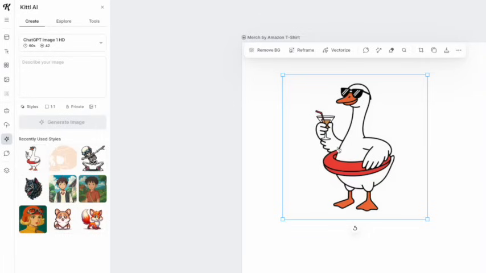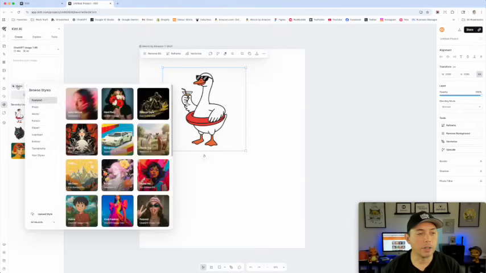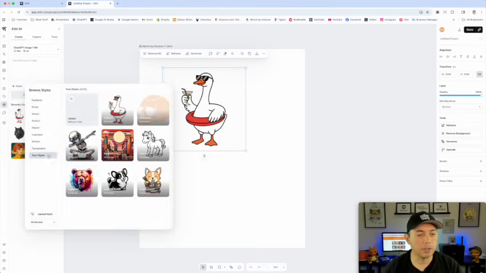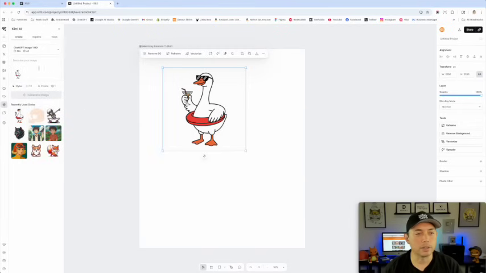And I did this already, but I took a screenshot of this and put it here. You can see that's the style, that's the same one. And I'm gonna use that as the style. So when we hit your styles, I'm gonna hit this cartoon style. Great. And then now I wanna see if it can create a